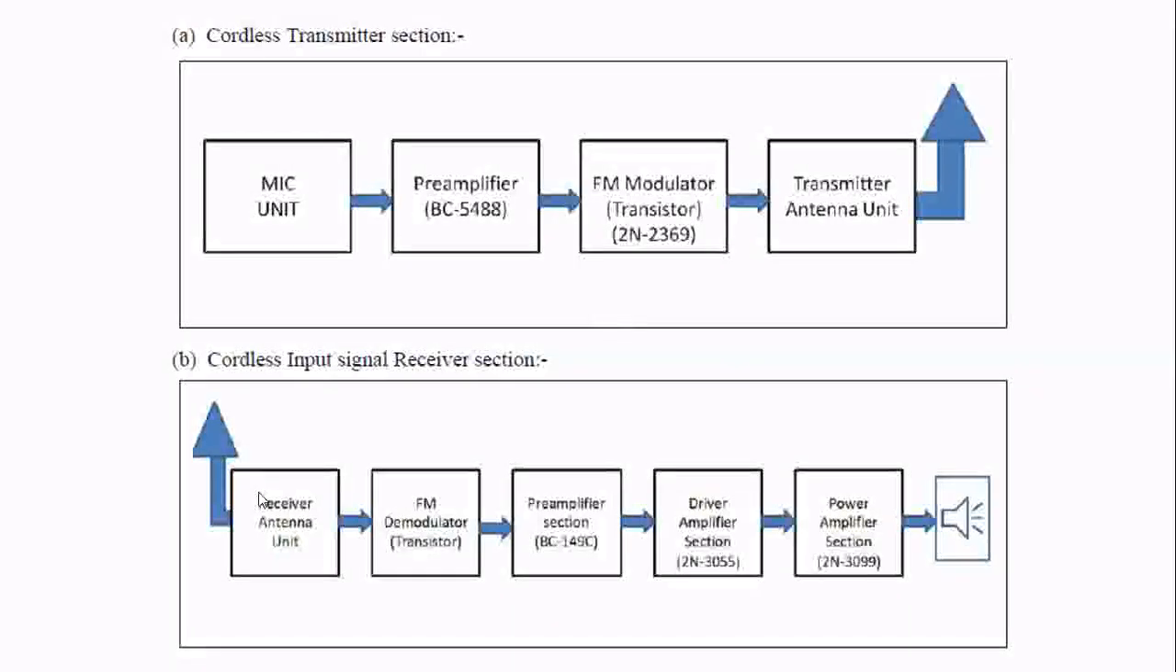This receiver is nothing but an FM receiver. The signal is received, then it is FM demodulated. The FM demodulated output is nothing but your audio signal, which is pre-amplified. A driver amplifier is there, and finally a power amplifier is there to boost the power or the current of that signal. Finally this boosted signal is given to the loudspeaker, which converts the electrical signal back into a sound signal.